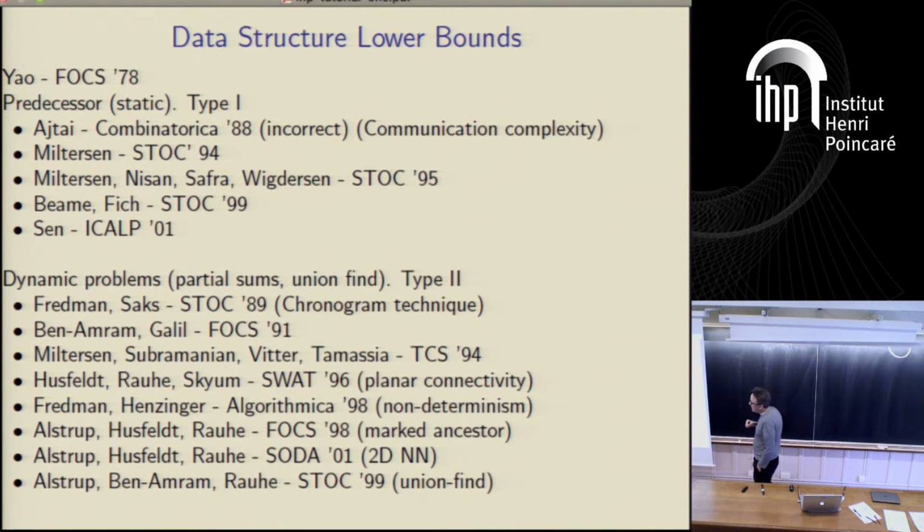It wasn't until 89 that the chronogram technique of Fredman and Saks was invented. This was a technique for proving lower bounds for dynamic data structure problems. And we'll see here a collection of results from 89 until 2000 and something. The point about listing these on the screen is just to give you an indication that the results don't come thick and fast. Although this isn't all of the results between 78 and 2001, it's a good constant factor approximation of the results. Even though you have a technique, actually using it for a specific problem is non-trivial.